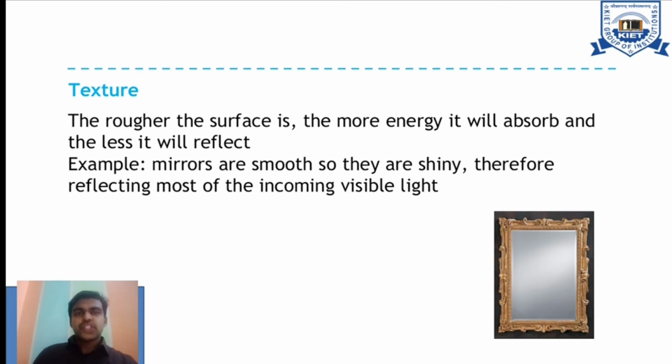Here comes the texture. The rougher the surface, the more energy it will absorb and the less it will reflect. That is the common scientific principle. Mirrors are smooth, so they are shiny, and they reflect most of the incoming visible light. As I said previously, if you flash a torch or a laser light at it, it will reflect back, bouncing off. So it depends upon texture also. Texture plays a vital role. The rougher the surface, the more energy it will absorb, and the less it will reflect.